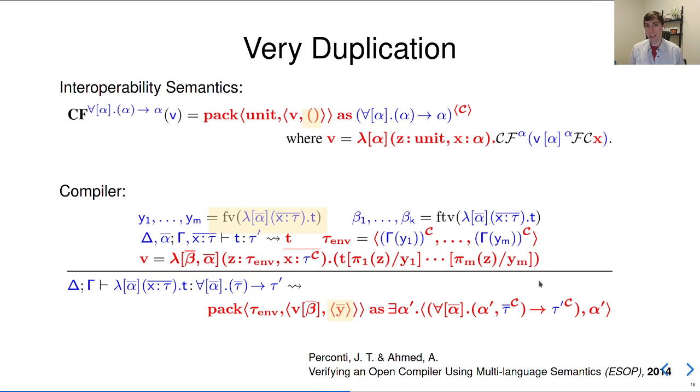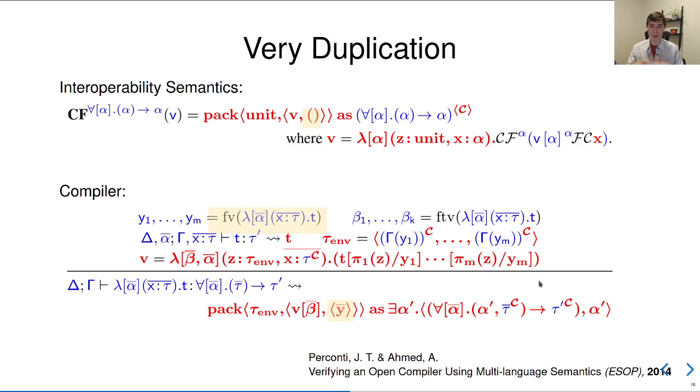Then we need to generate the environment. So in the compiler, we do this by calculating the set of all free variables, packaging their values up into a data structure, and that's the environment. In the interoperability semantics, we do essentially the same thing, but we rely on optimization. It turns out at runtime, there are no free variables, so we just generate the empty environment. We could do exactly the same thing as the compiler.